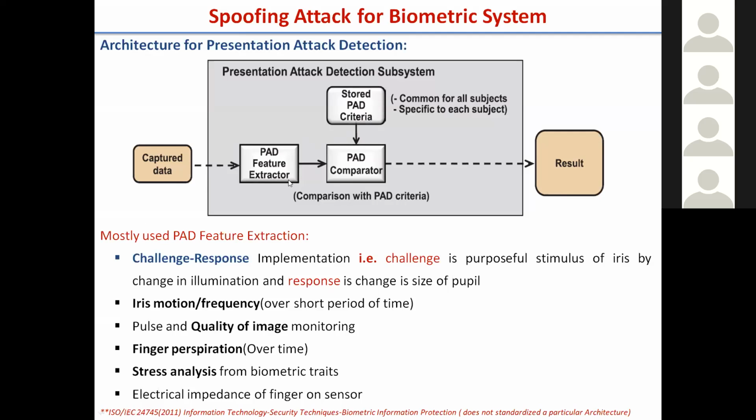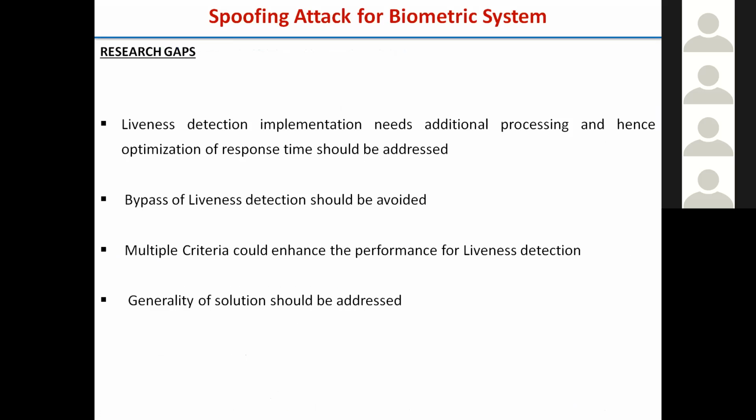Now, what are the presentation attack criteria? One is the challenge-response type. We give some eye stimulation and get the blinking of the eye pupils. That is the response we get, and it is detected by the system. Or it is the quality of the fingerprint, how you press the fingerprint, that is the stress level of the biometric. There are so many criteria for presentation attack detection, and research is going on in this direction so that the system can be built to be foolproof from the presentation attack point of view.